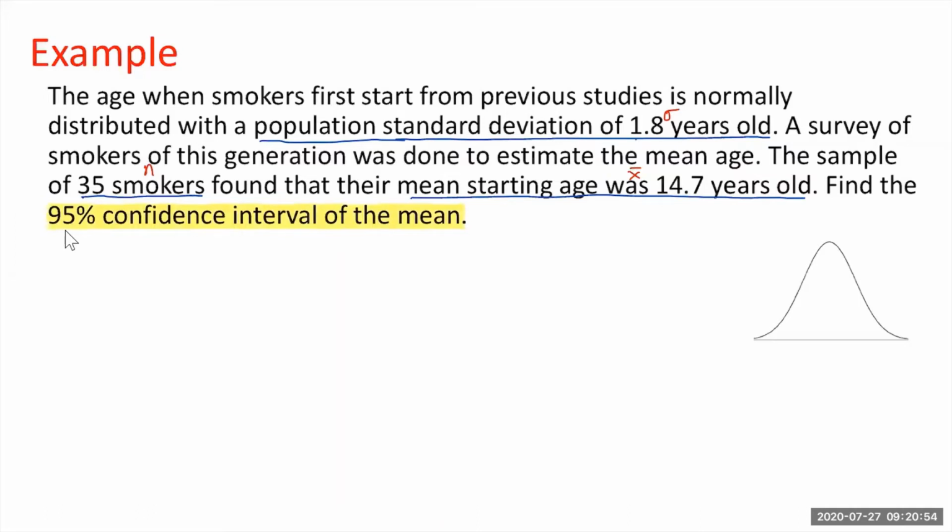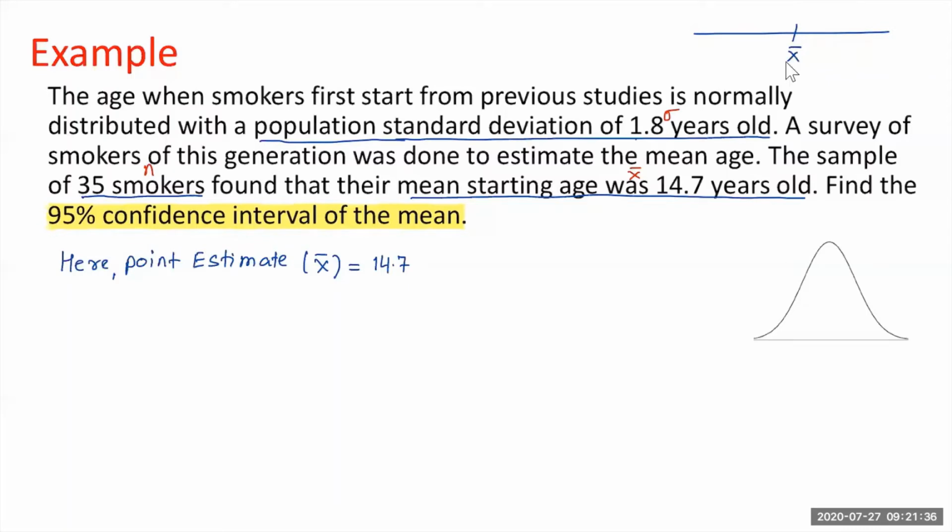So what we already know is if I want to find the confidence interval, I need the X bar in the middle, which is called the point estimate. So here the point estimate, you can write this down, is X bar, the sample mean. It's given in the problem. Sample mean is 14.7. That is a point estimate.